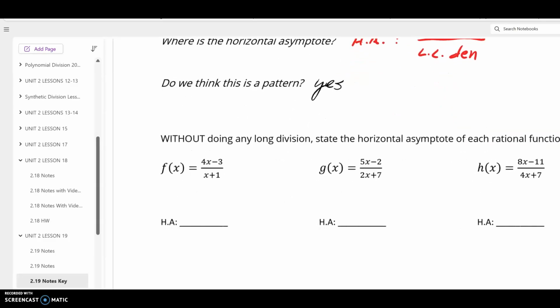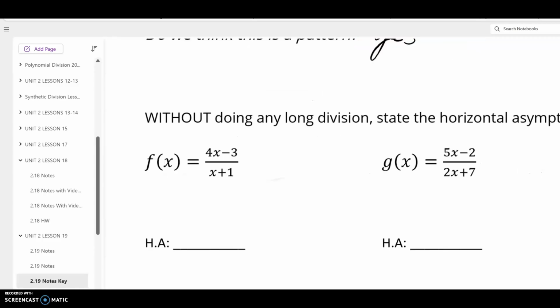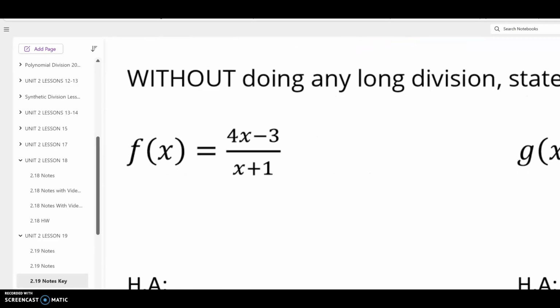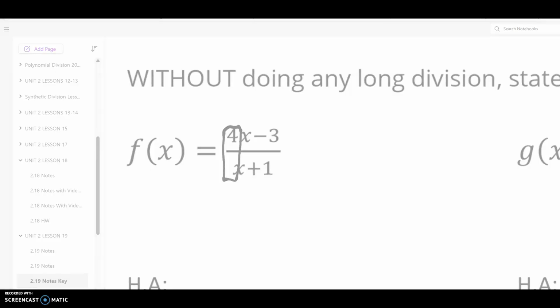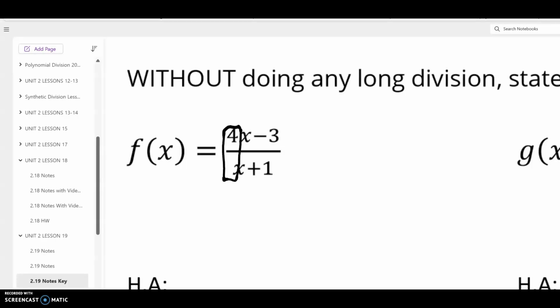without doing any long division, let's state the horizontal asymptotes here. If I want to find the horizontal asymptote for f of x, all I have to do is divide the leading coefficient of the numerator by the leading coefficient of my denominator. 4 divided by 1, I should have a horizontal asymptote here of y equals 4.